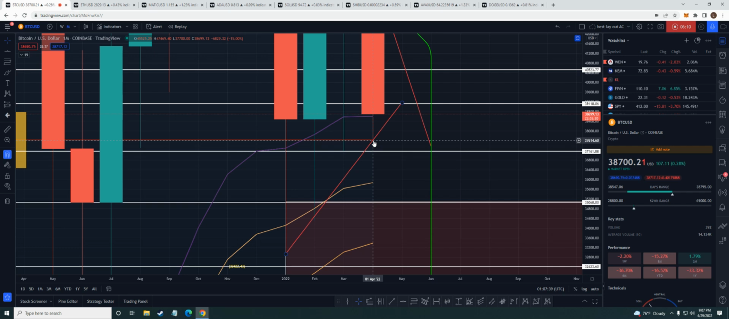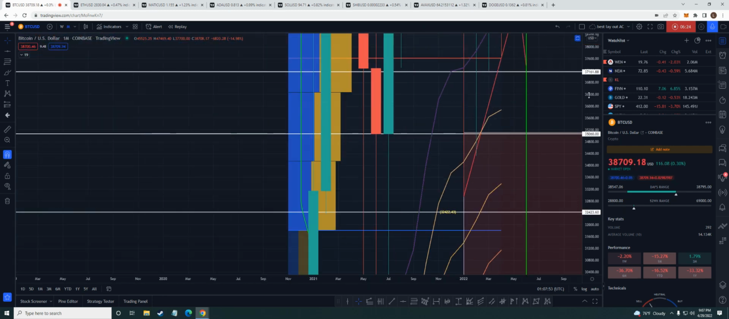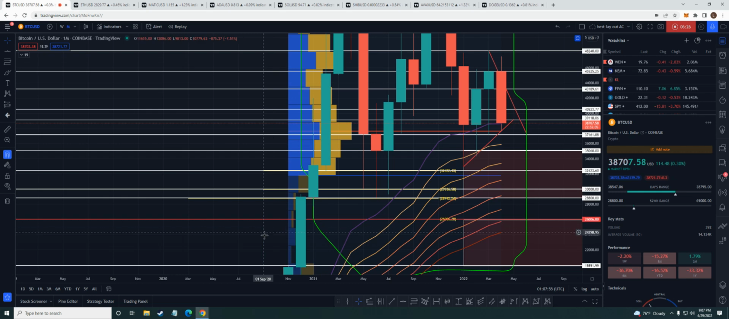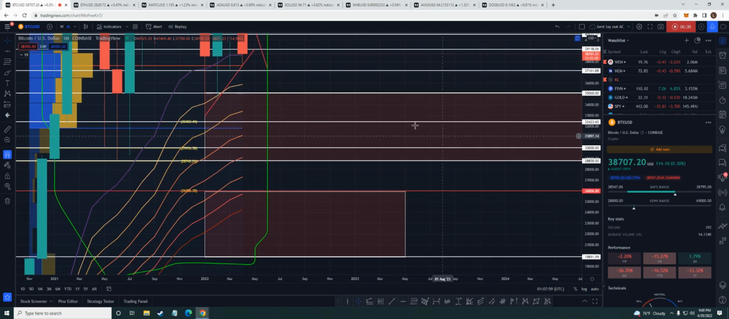So if we get any kind of closure under 37,600, we'll have to see how this plays out, but even under 38,575, yeah, we could see a bigger move to the downside. And my key levels to this now. So we have these levels right here, okay?